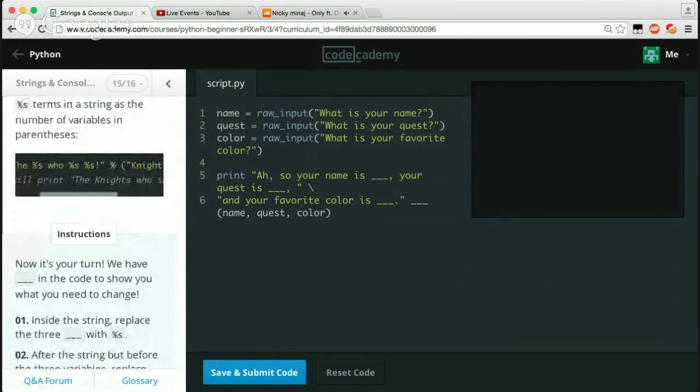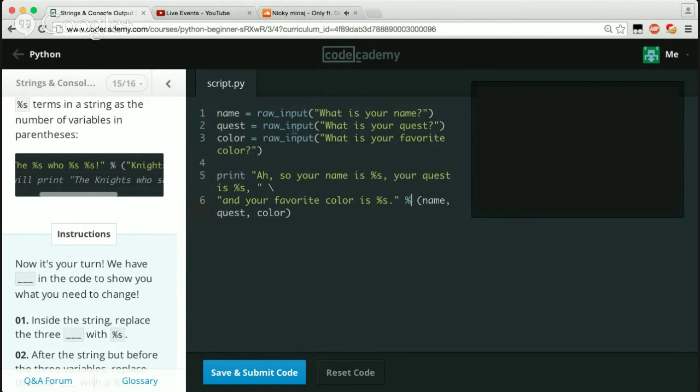Okay, so we have name, raw input. What is your name? Quest, raw input. What is your quest? So it's going to ask us for raw input. Print, so what is your name? Right here we're just going to go ahead and say %s. Your quest, we'll say %s. And your favorite color is, we'll say %s. And remember, we have to put the percent sign again, just a %. And then say name, quest, then color.